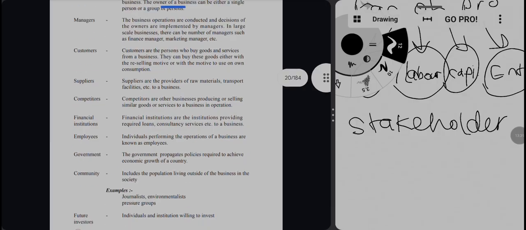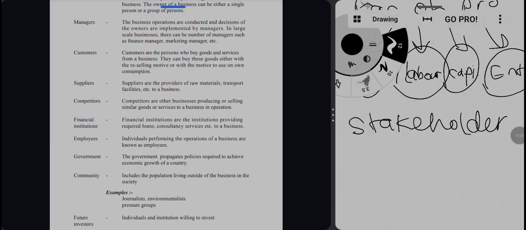So the second one is managers. Who are the managers? Managers are the persons who implement the decisions of the owners. He is the person who implements the decisions of the owners, and also he takes decisions, sometimes in a correct manner, and he is controlling the employees.